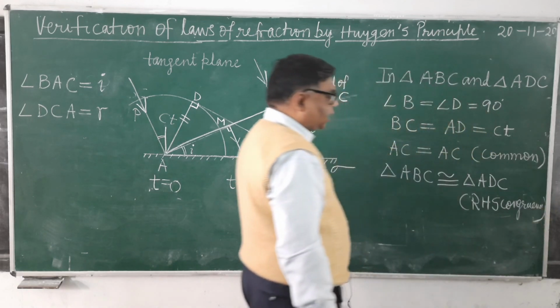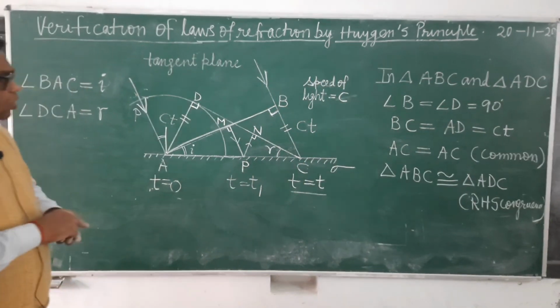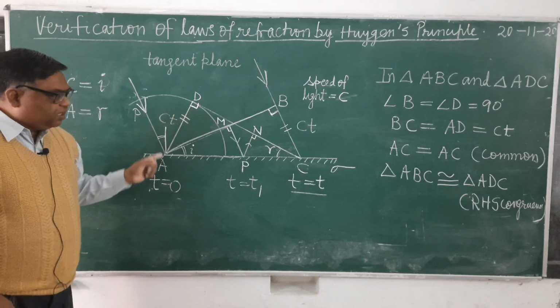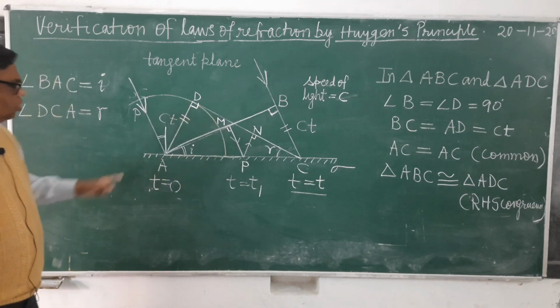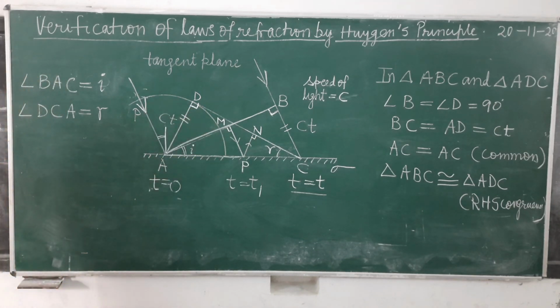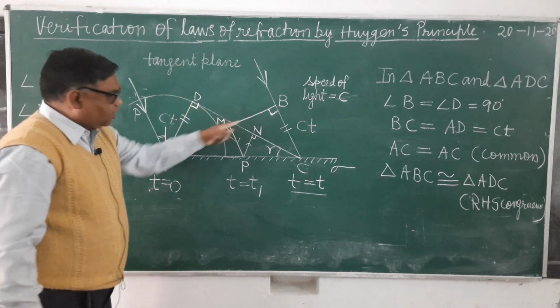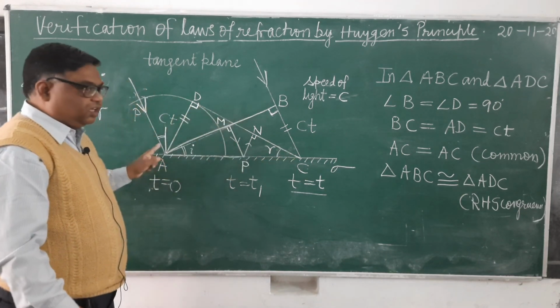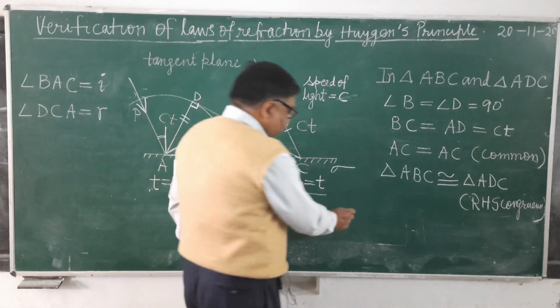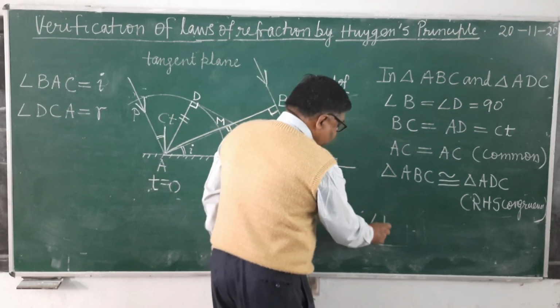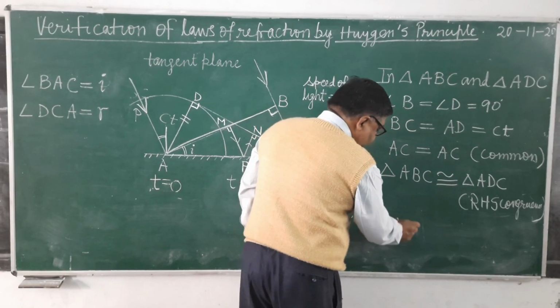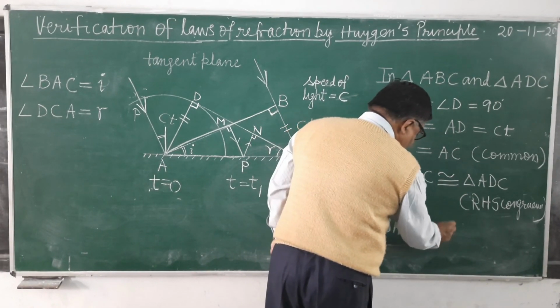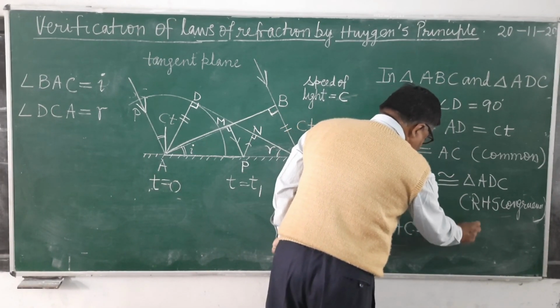And when both the triangles are congruent, then you can see angle BAC will be equal to angle DCA. Therefore, angle BAC equals angle DCA.